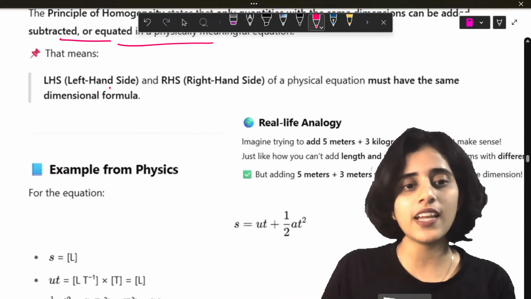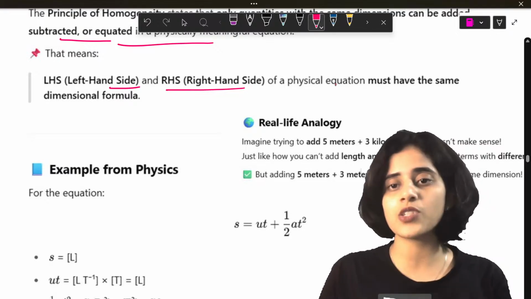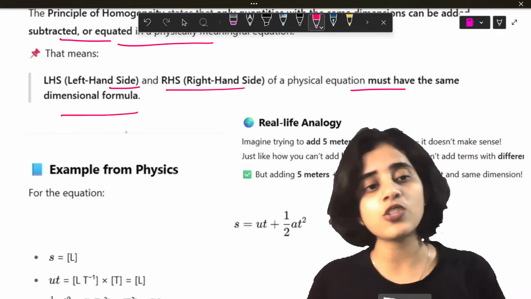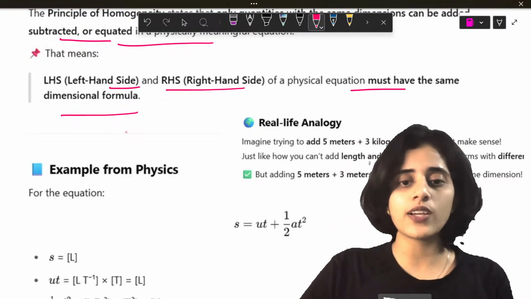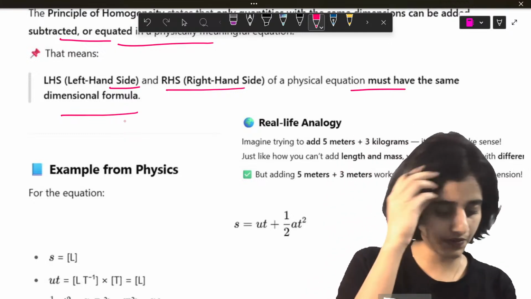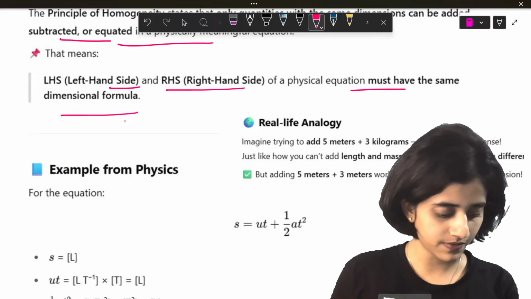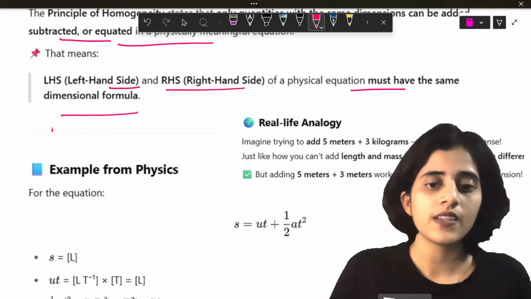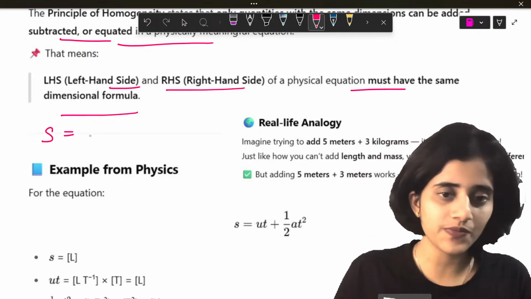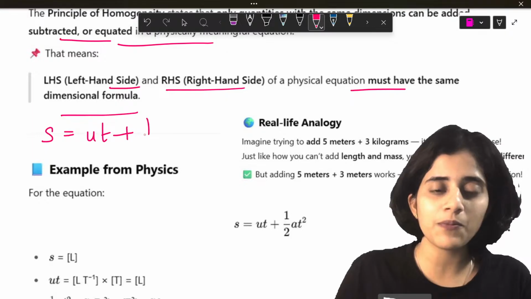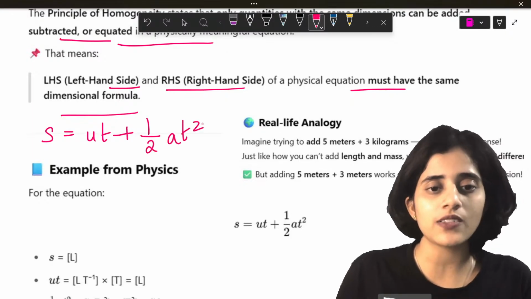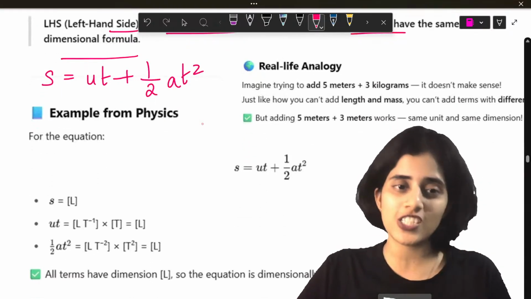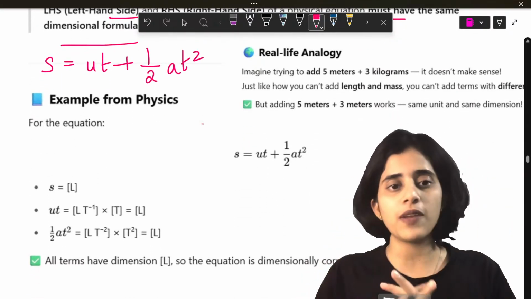So the left hand side and RHS of a physical equation must have the same dimensional formula. That is also another rule. So let's look at an example. S is equal to UT plus half AT square. This is an equation of kinematics. You might have already learned this in your school or your PU college. Okay, so this is the formula.